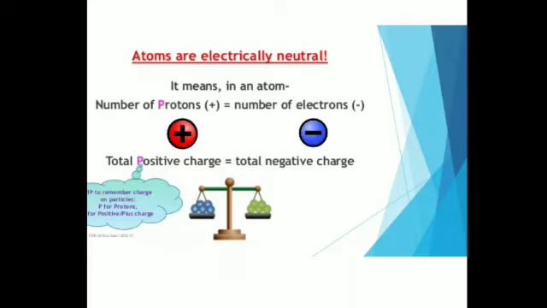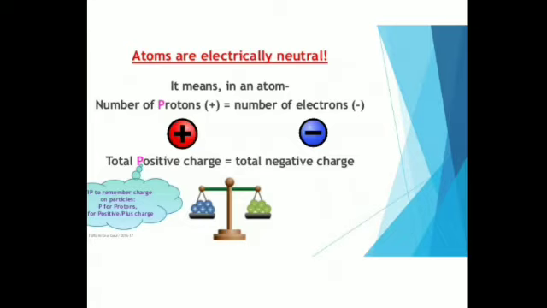I had told you that no two elements contain the same number of protons. That is, the number of protons is different in different elements. For example, I had told you the example of hydrogen, helium, carbon, nitrogen and oxygen, and how the number of protons is equal to the number of electrons.